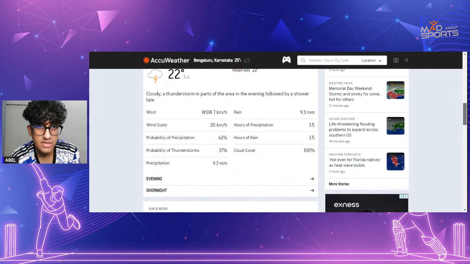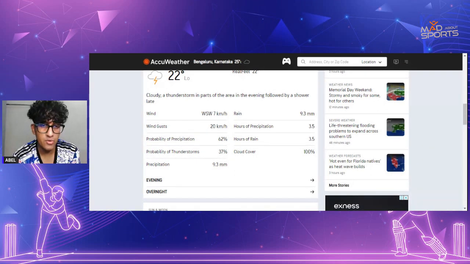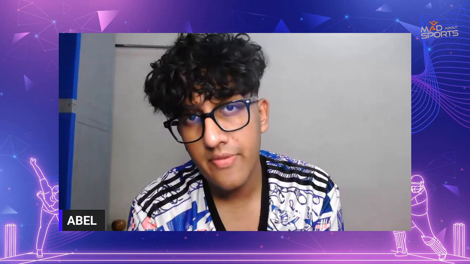Obviously, it's going to be interesting to see how the weather plays out for tomorrow's game. If the weather plays spoilsport, then Chennai Super Kings will be the happy ones. Then RCB will really be hoping they have a game in hand and get a result. At least you want to end on a good note, even if you don't get that 18-run margin. So that's what RCB will be hoping. If you're an RCB fan, certainly the net run rate and the calculator are there.